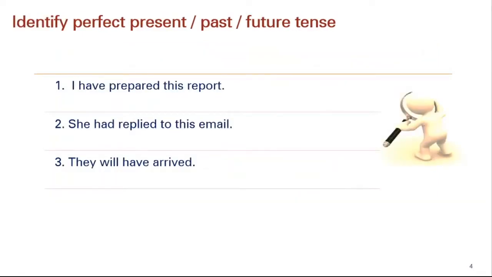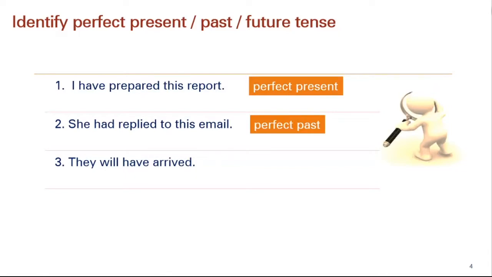So let's check our knowledge. You just have to identify whether the examples are of perfect present, past or future tense. The first example is, I have prepared this report. As we can see, the time is not specified but the work has been done. So it is an example of perfect present. Second example is, she had replied to this email, means the reply has already been done. So it is an example of perfect past. The third example is, they will have arrived. As we can see, we are adding will here. So it is an example of perfect future.